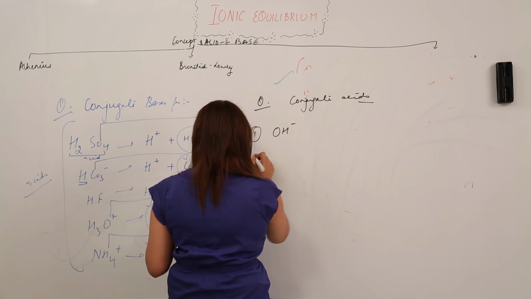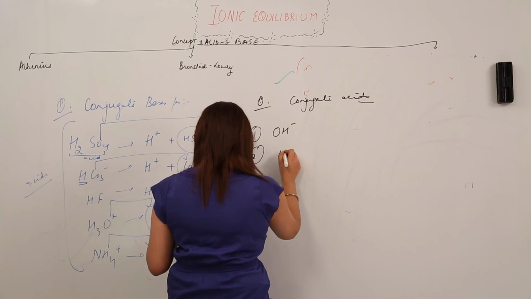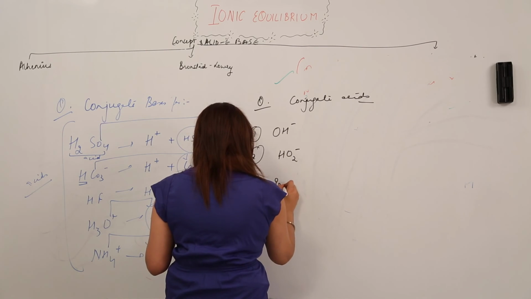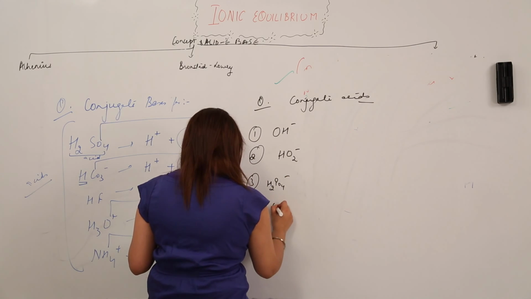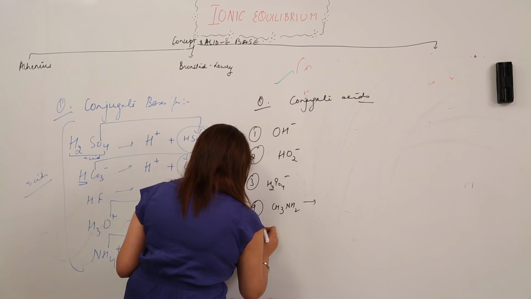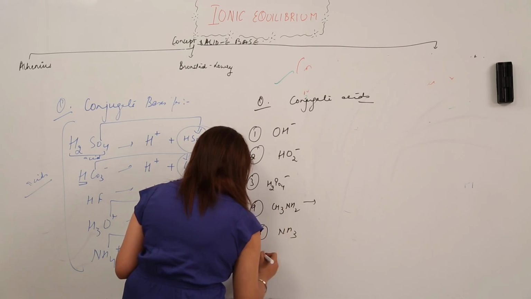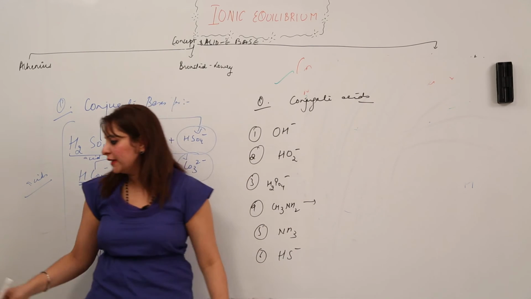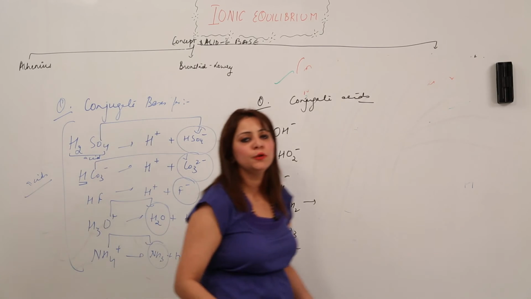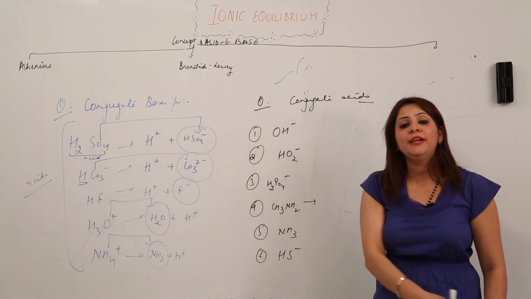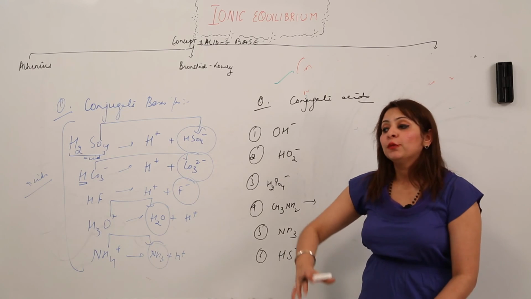One is hydroxide ion, another is HO2 negative, H2PO4 negative, this is CH3NH2 negative, again we have NH3, we have HS negative. I am just stating a few examples because once you are done with these, you will be able to do other examples as well.